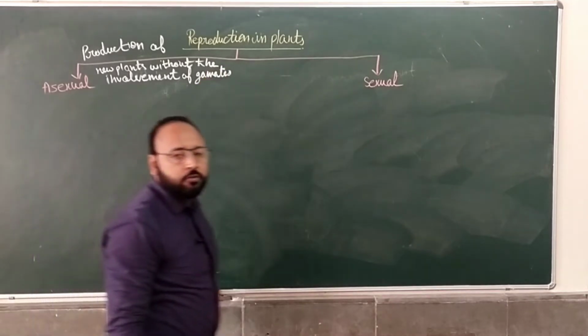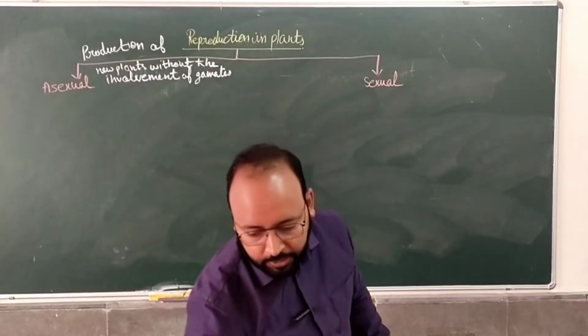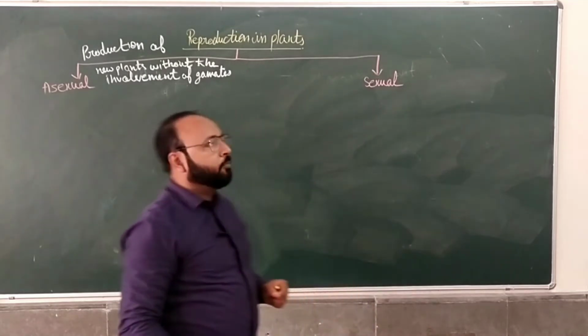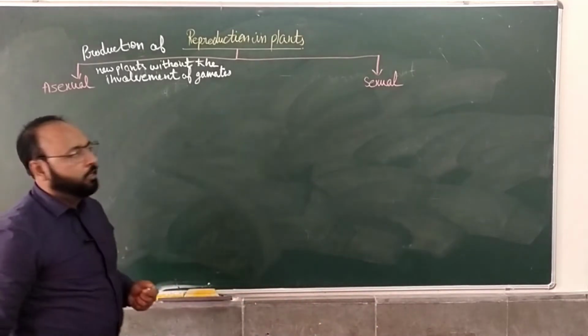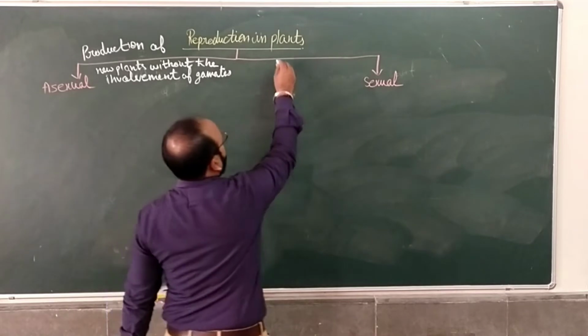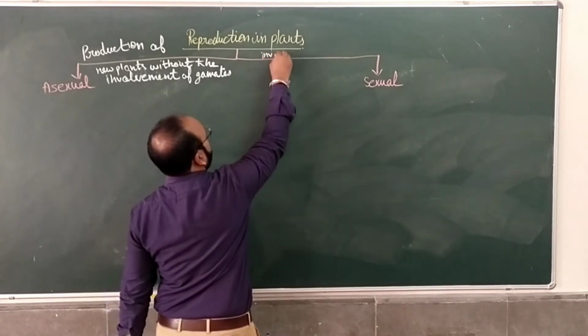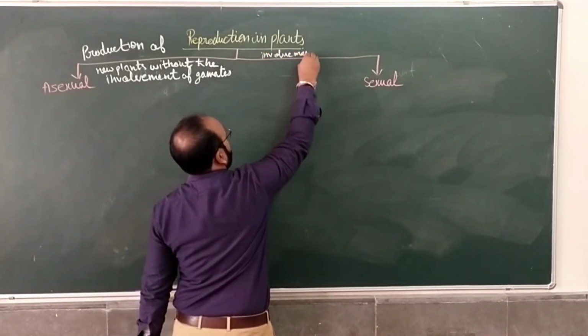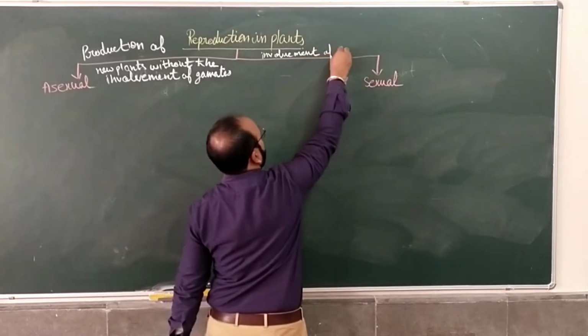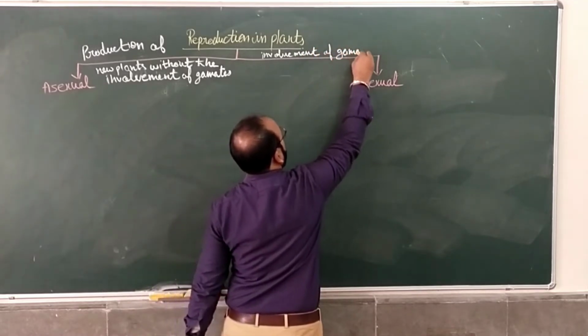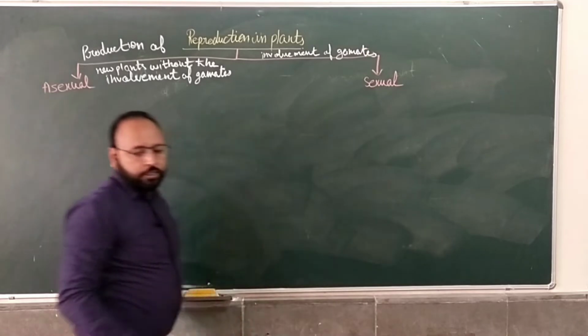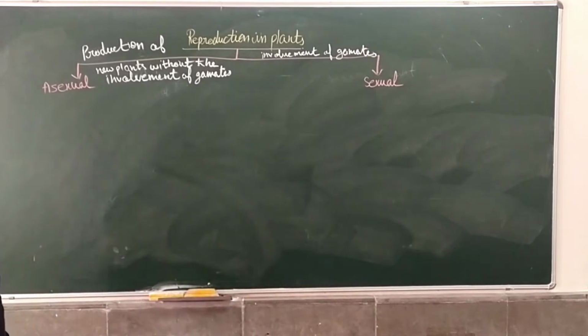Right? This is asexual reproduction. Then sexual reproduction: in sexual reproduction, what we have is the involvement of gametes. Right? Involvement of gametes.